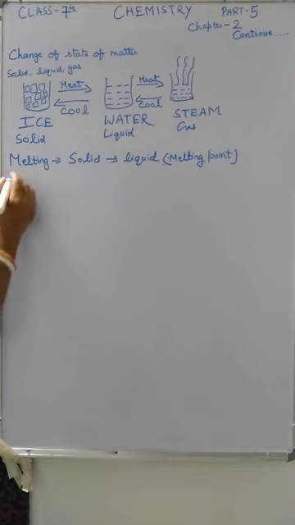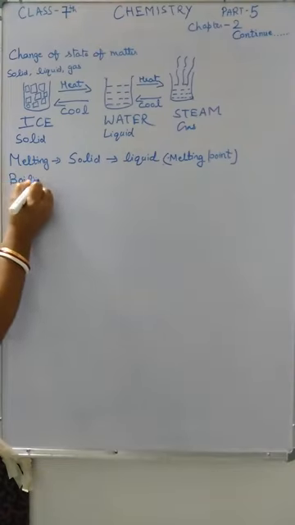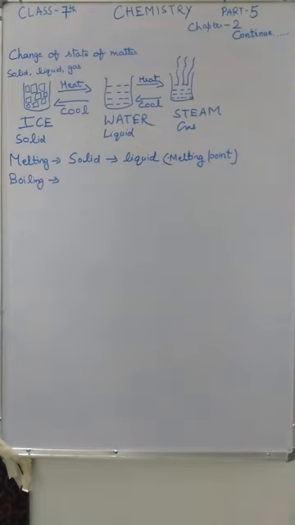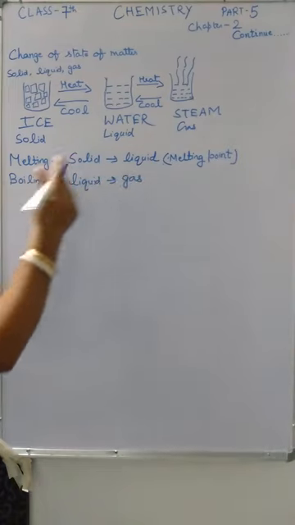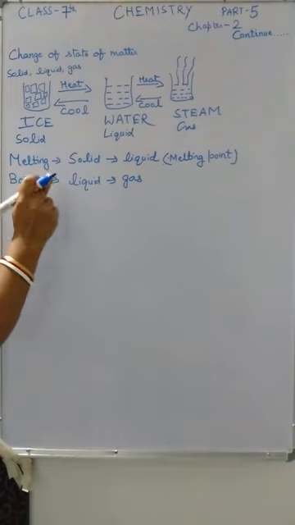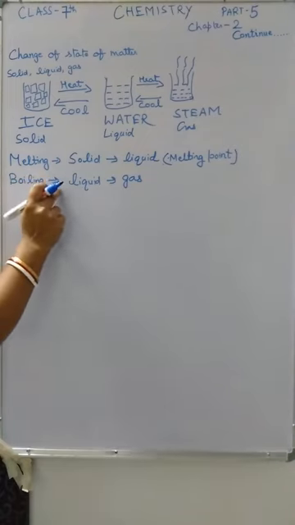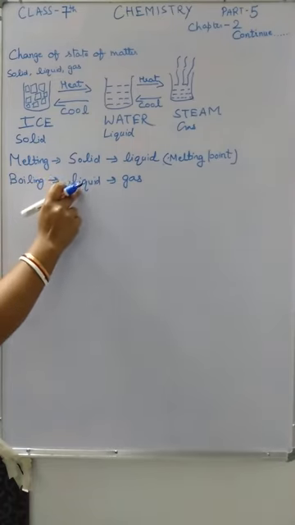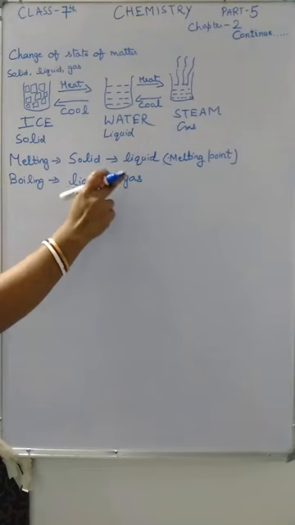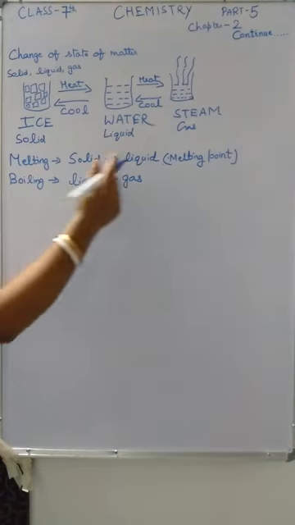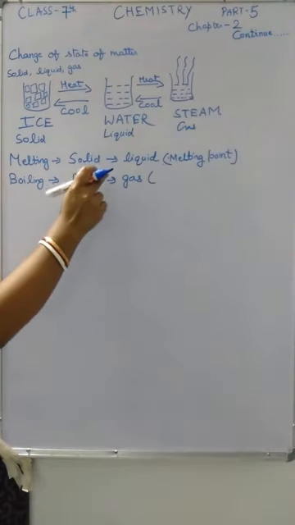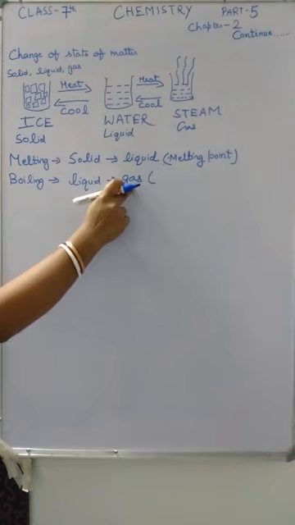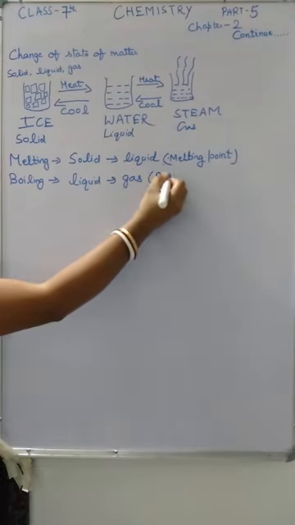Now the second one is boiling. The process of change in which a substance changes from its liquid state to gaseous state at a definite temperature is called boiling, and the temperature at which the liquid state changes into gaseous state is called the boiling point.